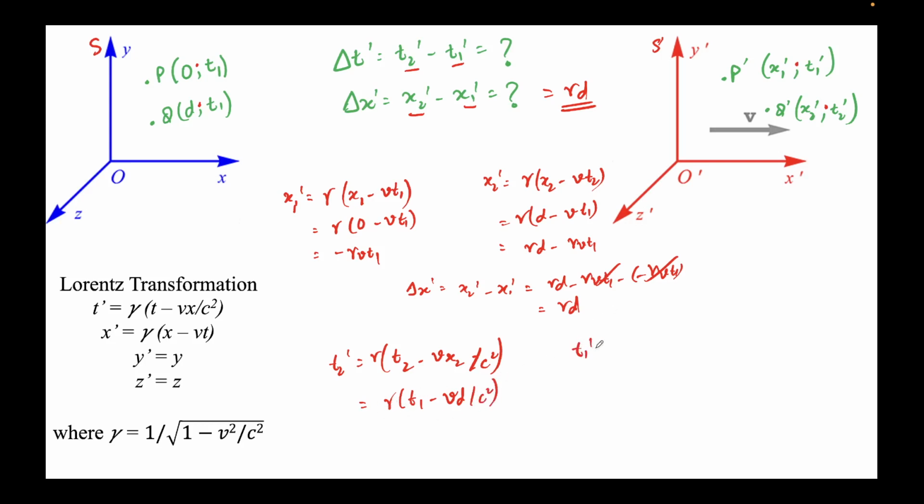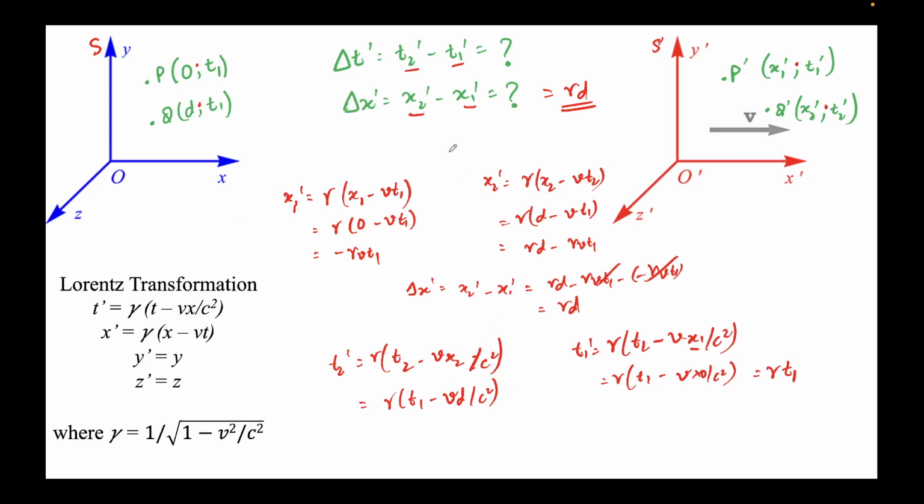Now we'll get t1 prime. Again, first I'll write the formula: gamma times t1 times vx1 over c square. What's the value of t1? This is 1. So t1 is t1 minus v. What's the value of x1? The x coordinate of event p is 0. So times 0 over c square. So this will come out to be gamma times t1.